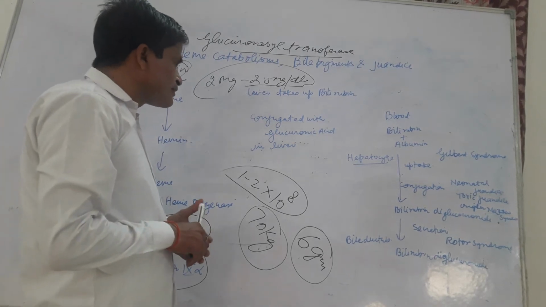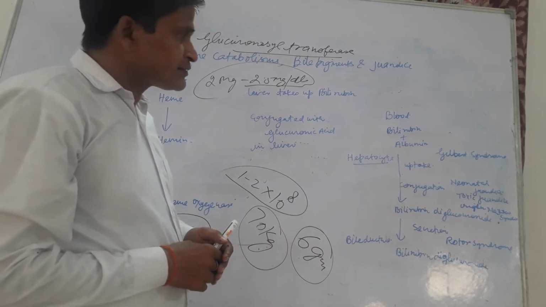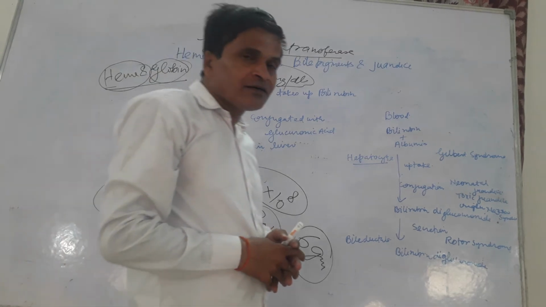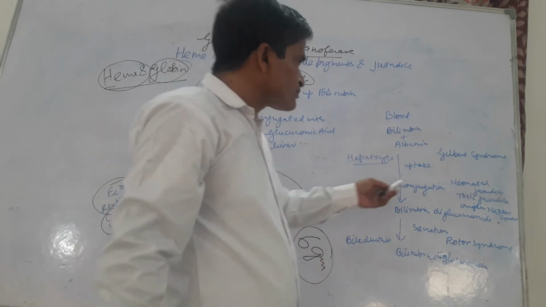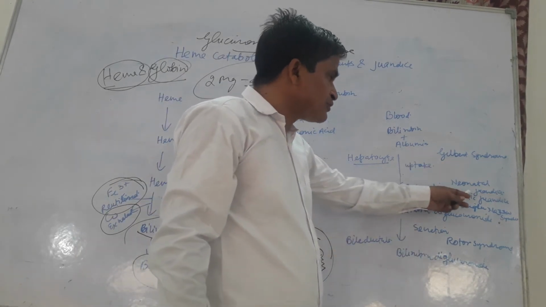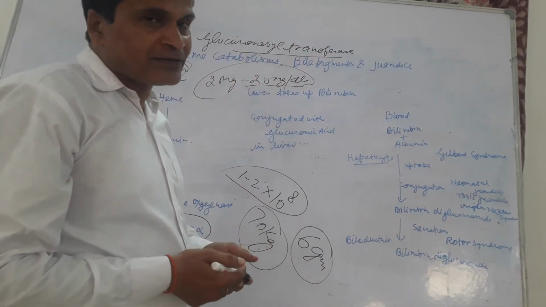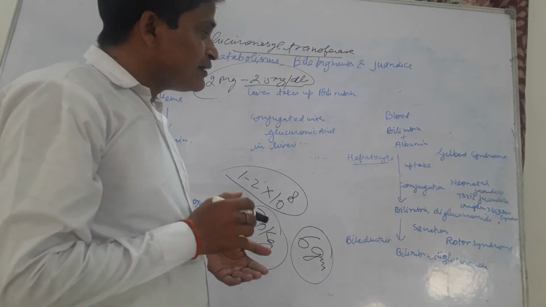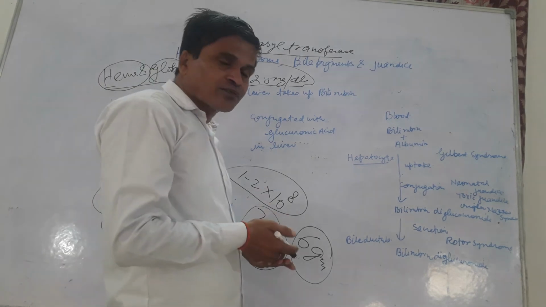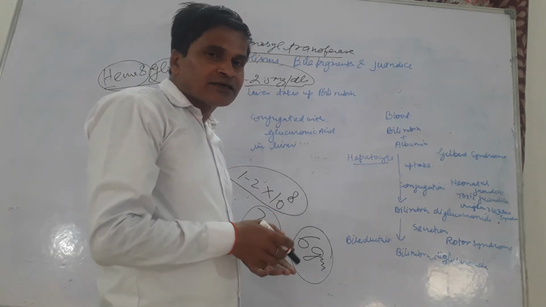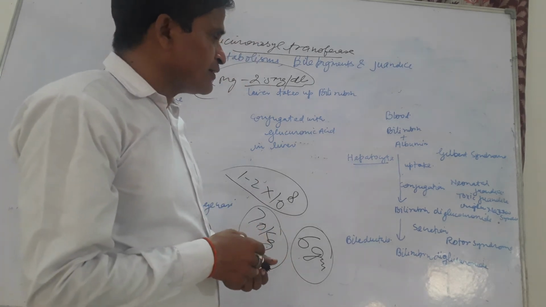There are several other conditions in which non-conjugated bilirubin is secreted and observed in the serum or blood, and its level is increased. This is due to Gilbert syndrome, neonatal jaundice. In neonatal jaundice the hemolytic process is rapid, but there is a less developed hepatic system. So the bilirubin is not conjugated and is released in the tissue and causes neonatal jaundice.